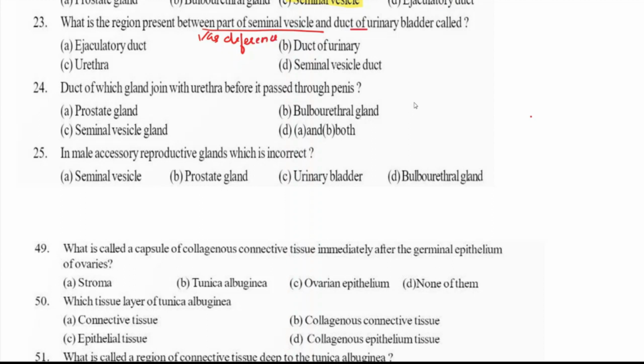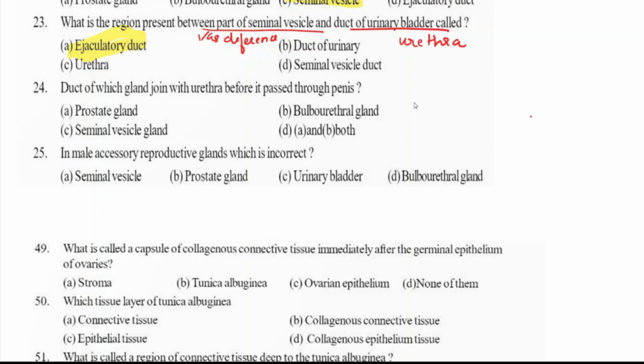And what is the duct of urinary bladder called as? It is called as urethra. So they are asking the part between the urethra and vas deferens. Which is that part? It is the option A, ejaculatory duct. Answer is option A, ejaculatory duct.